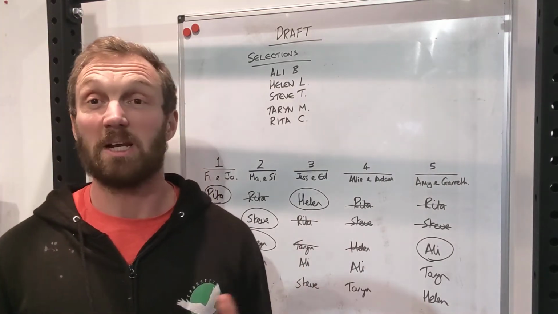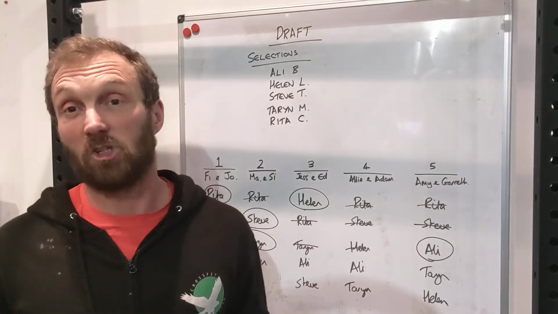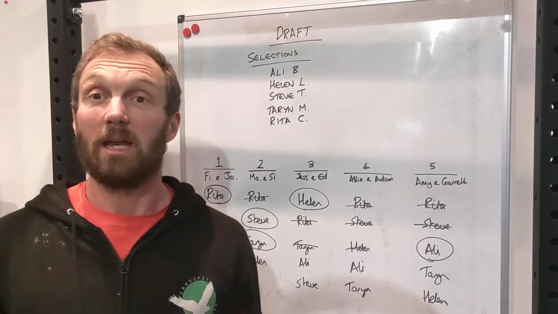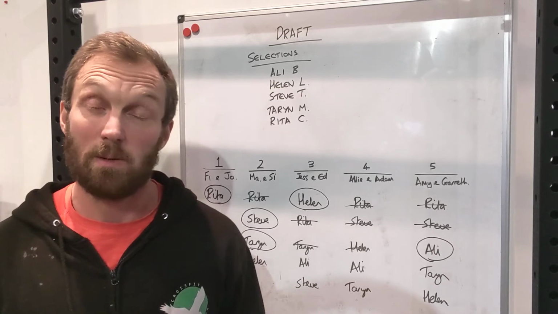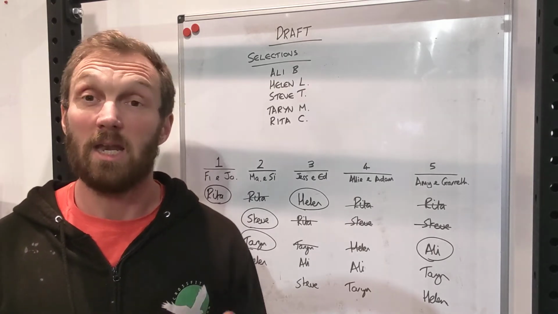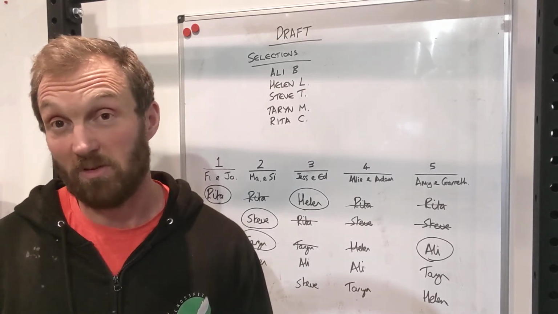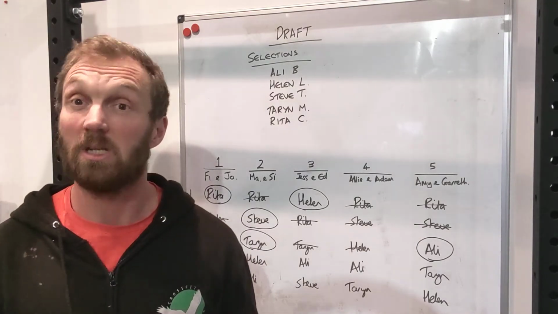If you think someone's going to do particularly well in their age category in the official Open and make sure they enter that, then don't be afraid to pick those up, because there'll be some points for people that perform particularly well in their particular age category for the Open. So if you've got maybe an older athlete that you think might get some good points, it's good to have them in your side.